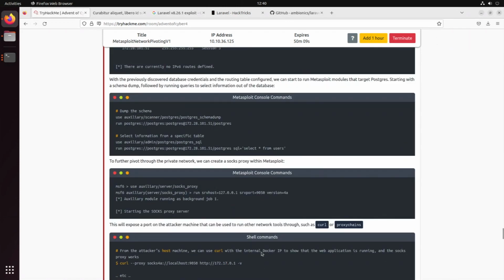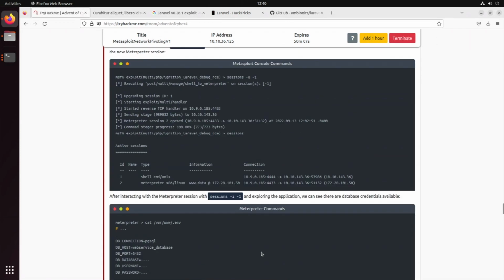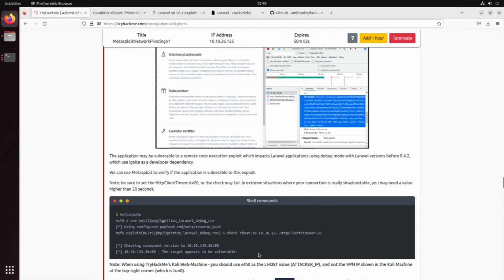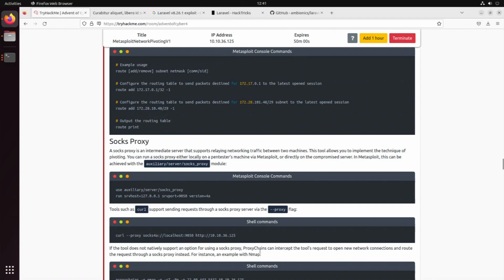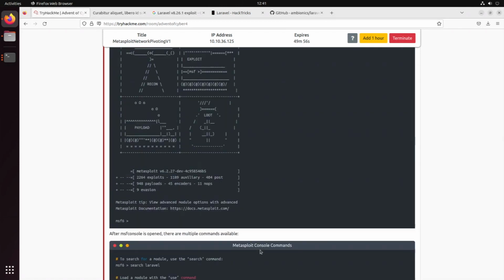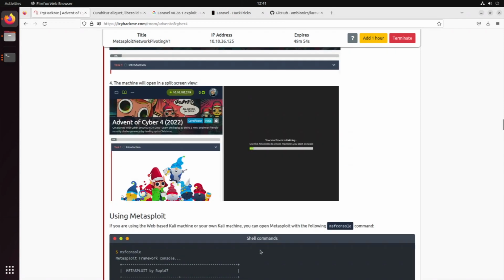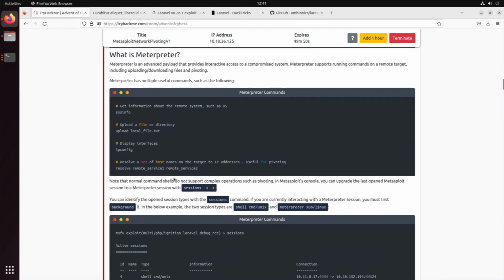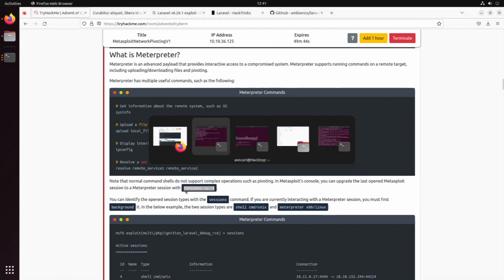If you do not recall what we talked about earlier on, in order to upgrade our session, we can look at the top right here, where we said we want to upgrade it. Here it is: sessions -u -1.